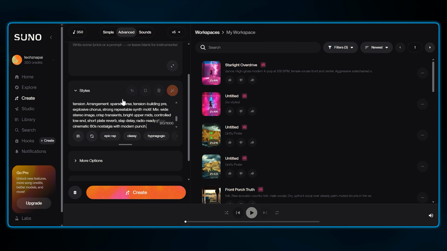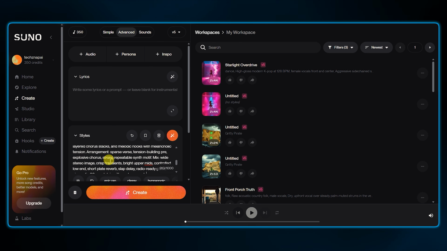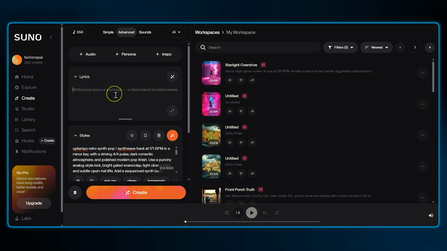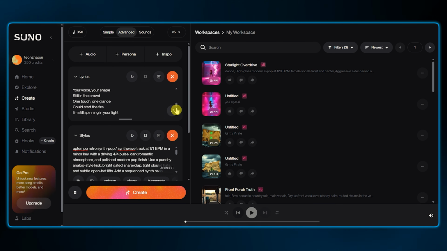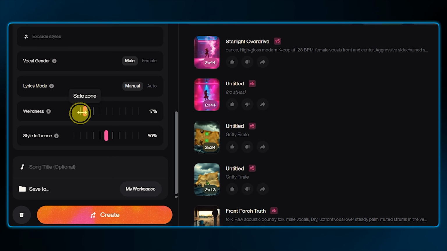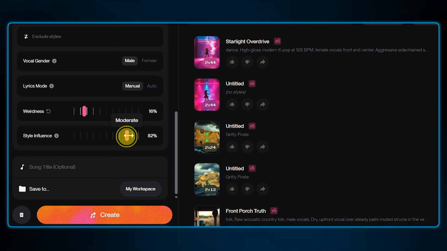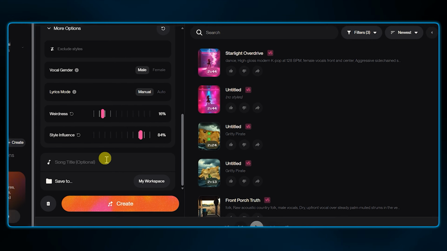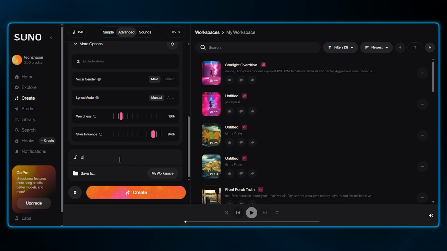Now I'm going to head over to Suno AI Custom Mode and paste this prompt into the style box. Here I'm going to paste some lyrics that I got from ChatGPT for a similar vibe. In the sliders, I'm going with low weirdness and high style influence, as obviously we need Suno to stick with the style prompt here. All looks good. So let's hit create and see what Suno comes up with.